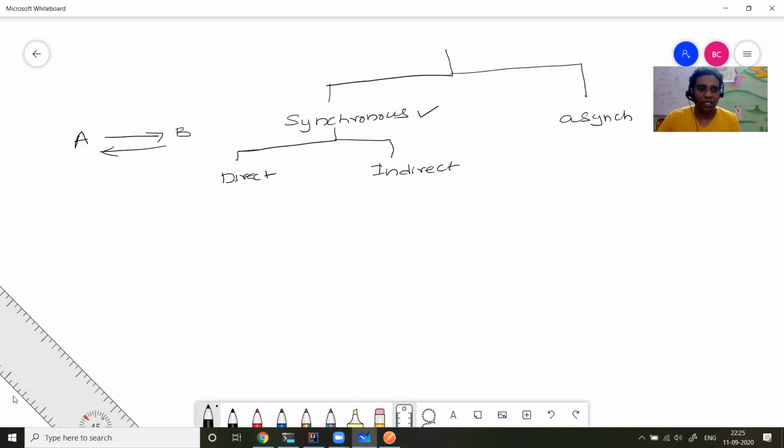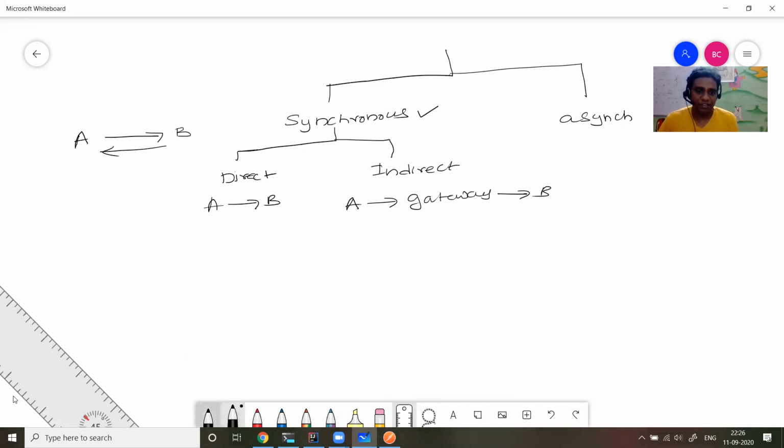So direct means A talks to B. Instead of A directly talking to B, it calls via a gateway, and the gateway calls B. So this is called an indirect mechanism. Like A asks the gateway to give information from B, and the gateway speaks to B, takes the information, and gives it to A.